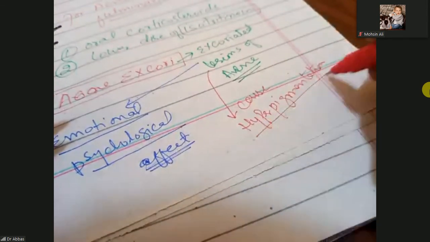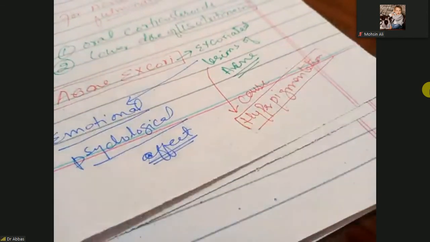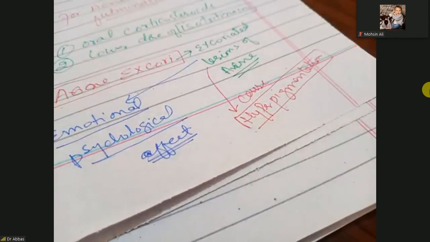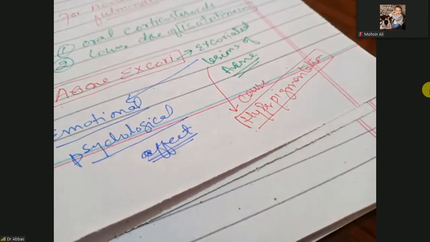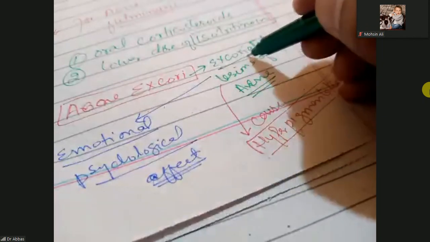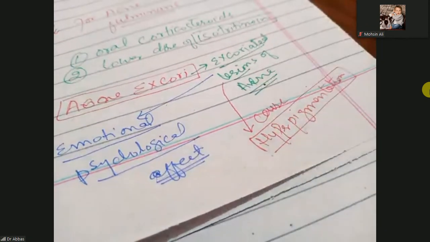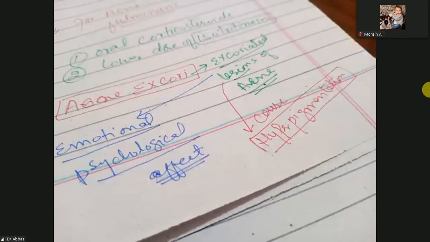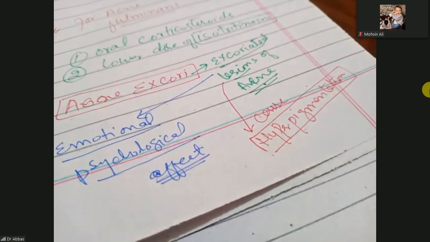Just counseling. You will do the counseling. There is no need to treat this one, because these are the excoriated lesions of acne. Only one lesion was present, and then it became excoriated due to emotional or psychological problems. Okay, so the fourth one is body dysmorphic disorder.